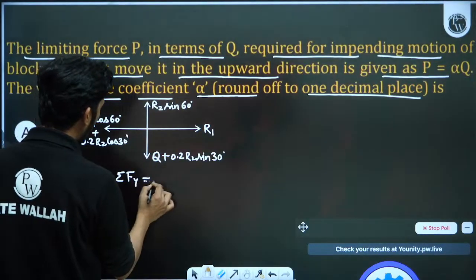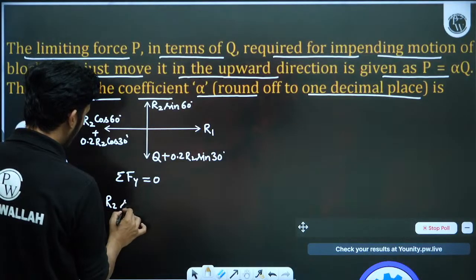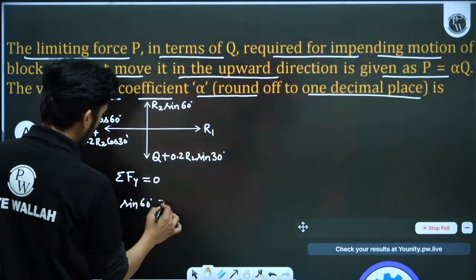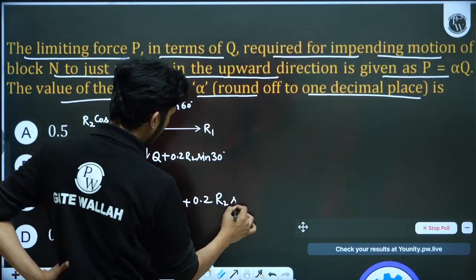This is the smart approach, because we only want the equation in Q. So R2 sine 60 is equal to Q plus 0.2 R2 sine 30 degrees.